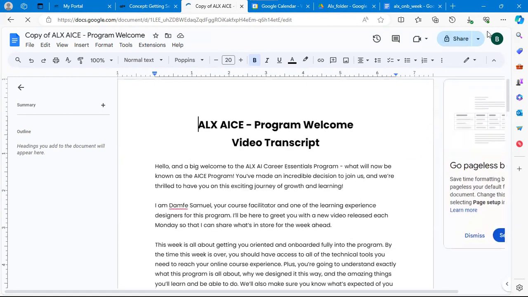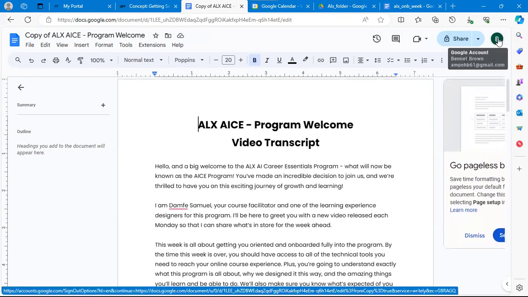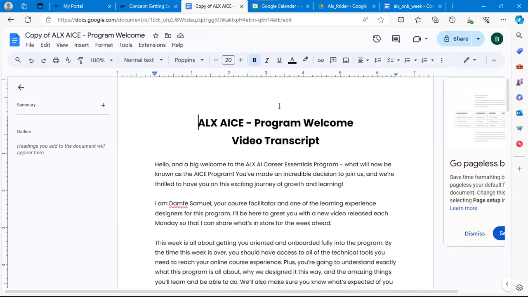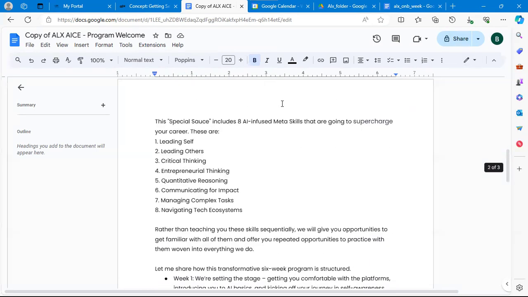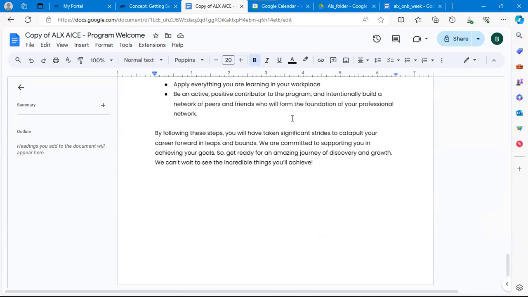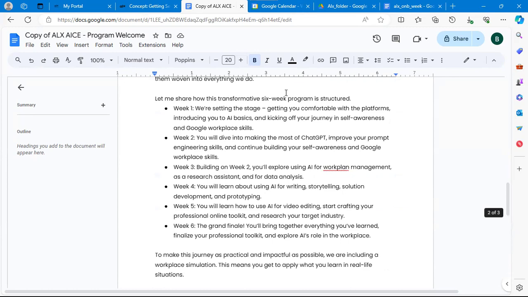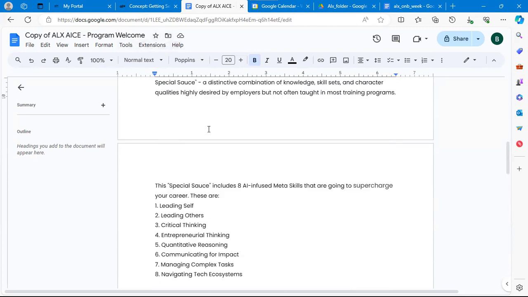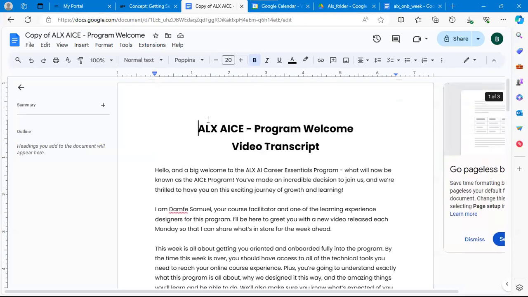You can see my name over there, Bennett, my Gmail account. So what it means is that I now have a copy of what Danfe said in the whole video directly in my Google Drive, so I can access this anytime I want. Now, let's say this particular file is not at a location which I want, I can move it. All I need to do is come to the top over here.